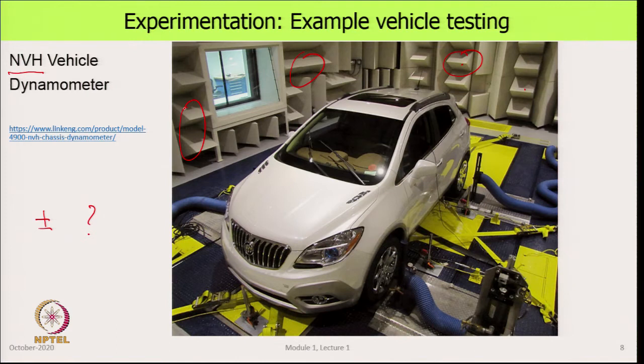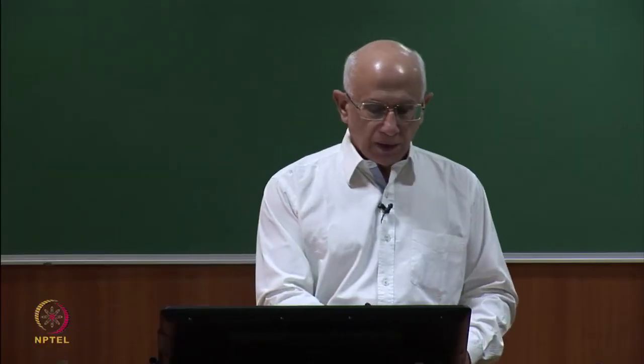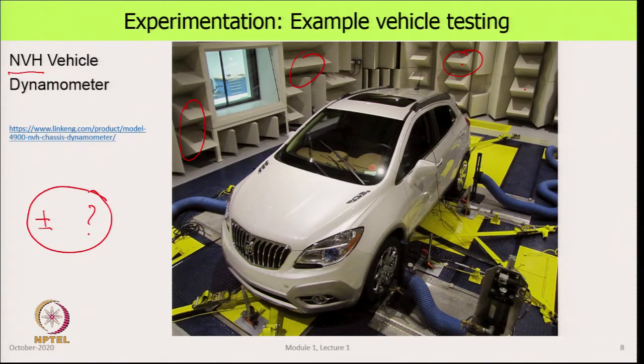The reason for showing these two pictures is that this type of testing, there is a facility here, we are talking of an experiment. It is a very elaborate experiment setup, very intricate, very expensive, very sophisticated, which normally an average person cannot use, but you can go take a vehicle, get it tested and get the result out of it. In all the result data that they give, they will always tell you what is the plus minus uncertainty in that. And we should be able to interpret the meaning of that and whether we are happy with it or not.